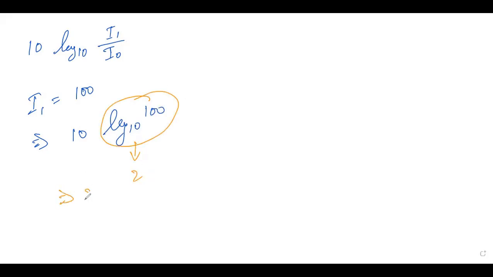So what will it be? It becomes 20 decibel. Like this, we can establish the relation for any other value. Suppose the intensity of the sound becomes 10,000. Then you know how it has to be changed.